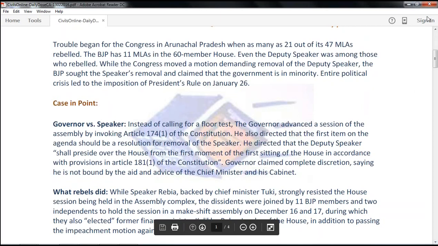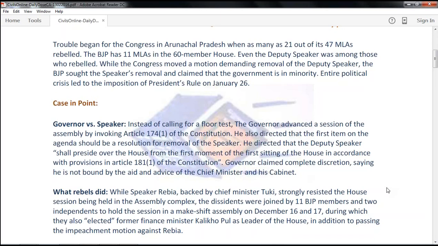But what the governor did is he advanced the session of the assembly by invoking Article 174(1) of the Constitution. He also directed that the first item on the agenda for the session should be removal of the speaker. He directed the Deputy Speaker to preside over the session as per Article 181(1), because while a resolution for removal of the Speaker is going on, the Speaker, though present, cannot preside over the session; only the Deputy Speaker has to take care of the session.